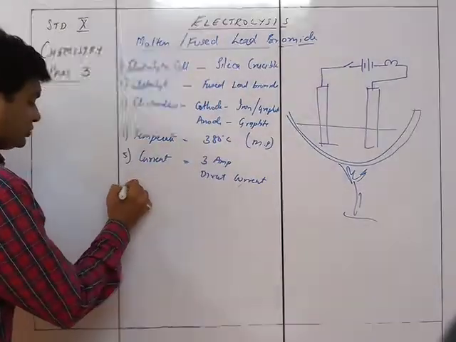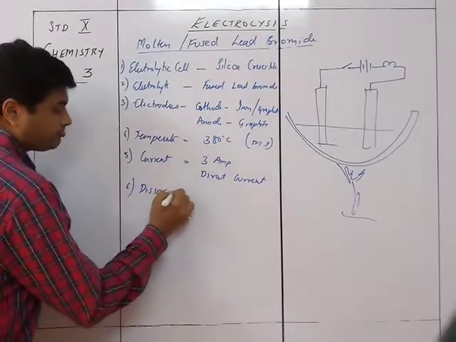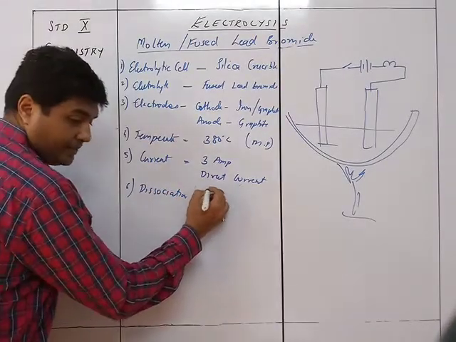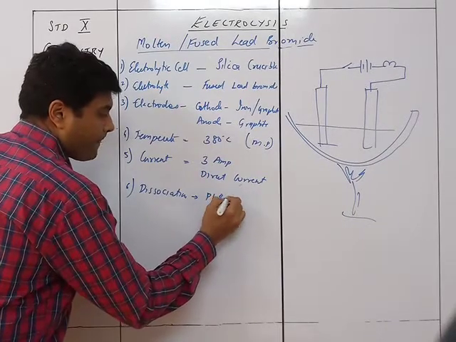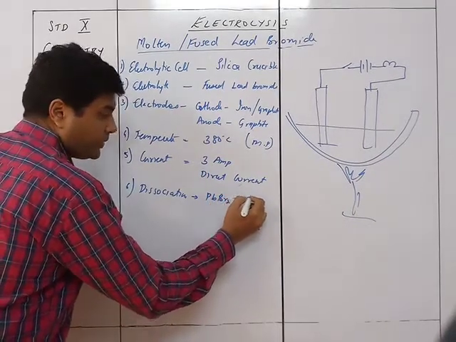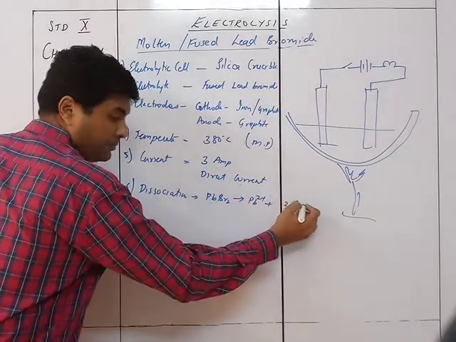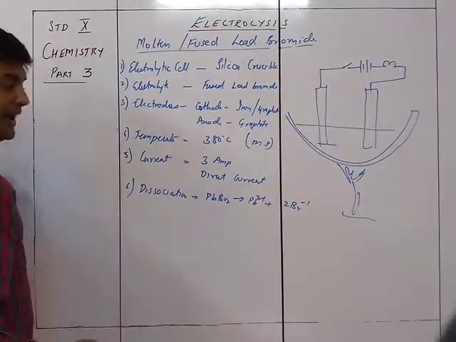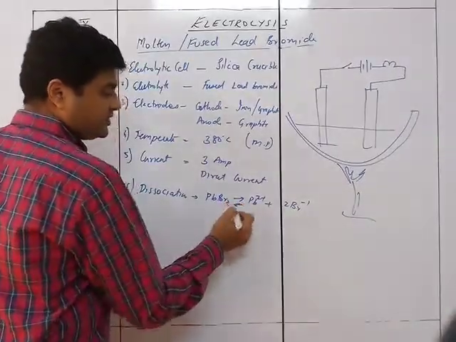And then we see the reactions. The reactions will be this way. The dissociation will be that PbBr2 is going to give you Pb2+ plus 2Br-. So the ions present are Pb2+ and Br-, and this is a reversible reaction.